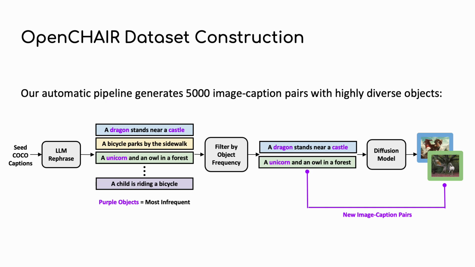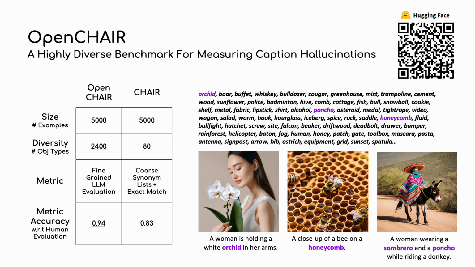To create captions with highly diverse objects, we start by generating a large amount of synthetic captions. We do this by prompting an LLM to rephrase seed captions with objects taken from COCO. Next, we parse the objects in the captions and sample rare captions by filtering the ones that hold the most infrequent objects. Finally, we create the image caption pairs by prompting a diffusion model with a filtered caption. As a result, OpenCHAIR includes more than 2,400 different object classes, while the existing method CHAIR has 80, despite being similarly sized. In addition, thanks to the LLM's fine-grained evaluation, our metric highly correlates with human evaluations, improving the existing method.